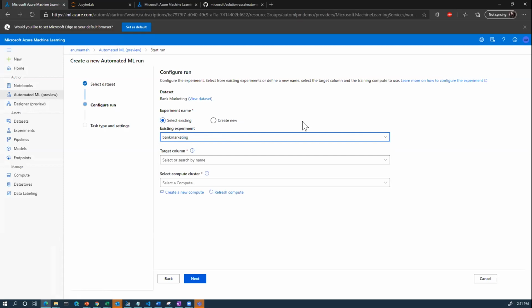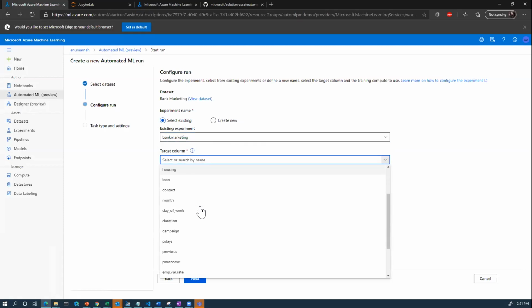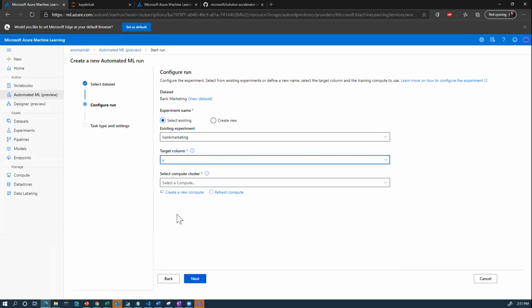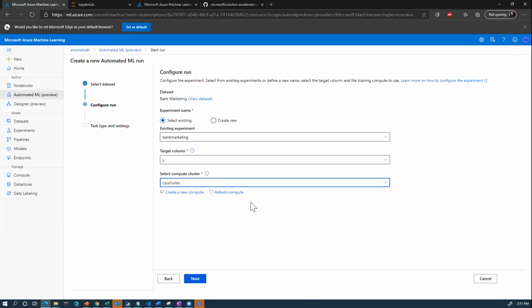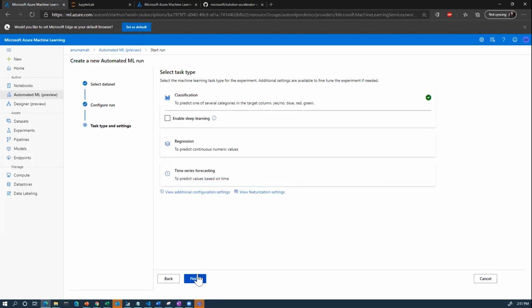If I want this experiment in a new folder, I could create a new name. Then I choose my target column, which we know is Y, and my compute cluster. In this case, I'll choose the CPU one that I created earlier, and this will automatically scale to my experiment needs.